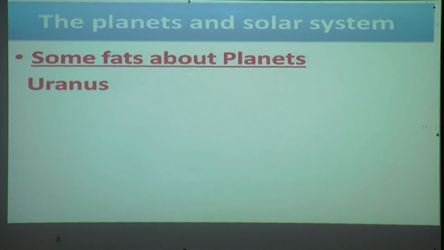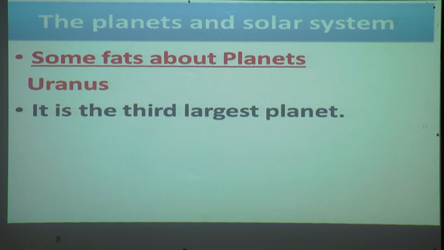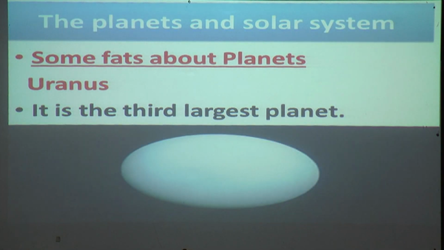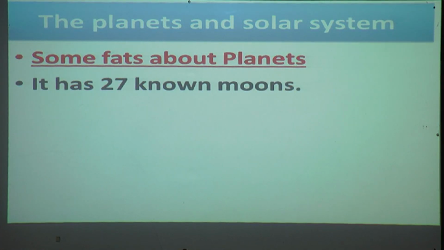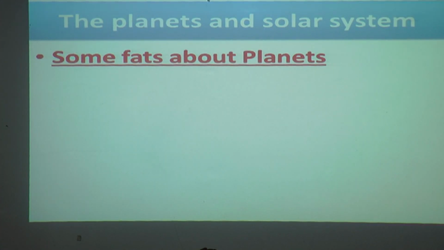We'll see about Uranus. It is the third largest planet. First is Jupiter, second is Saturn and third is Uranus. It has 27 known moons. Now we will see the last planet of our solar system, that is Neptune.